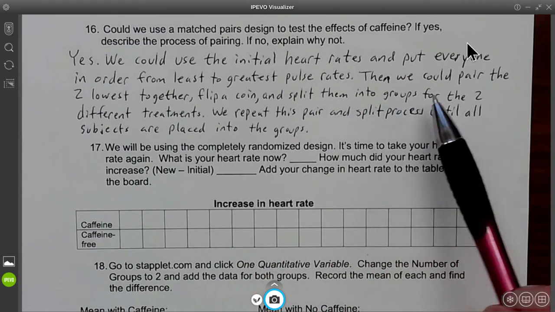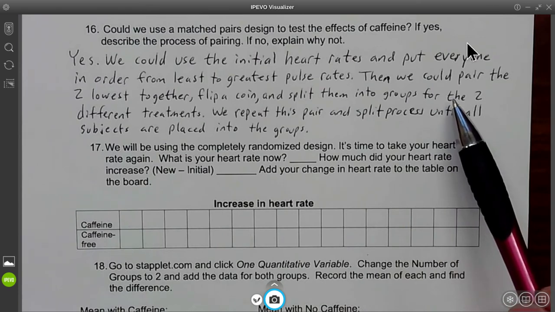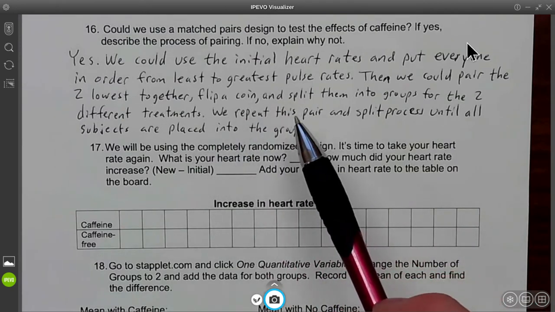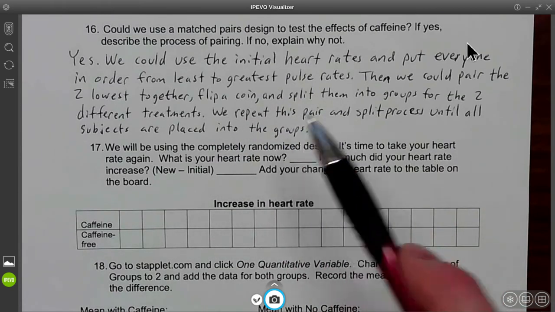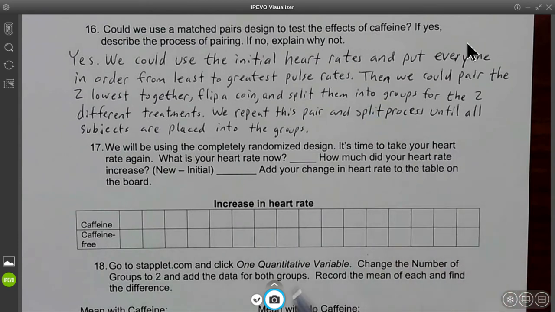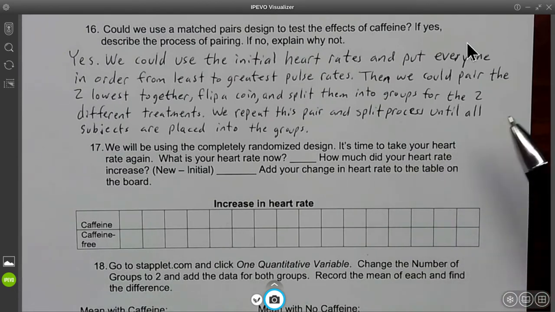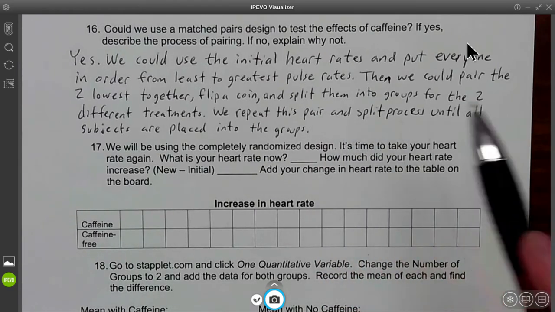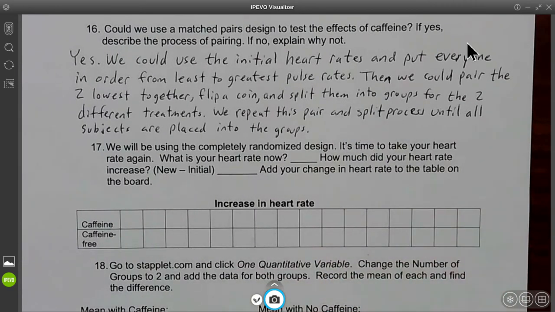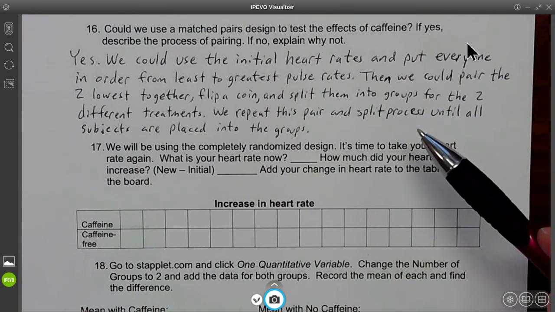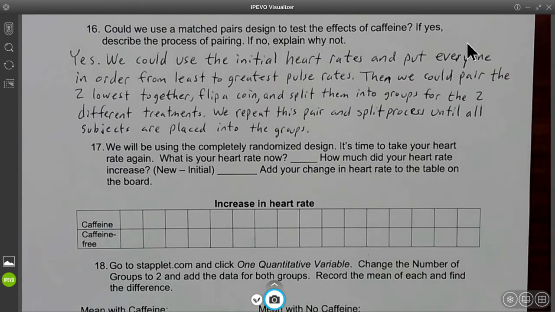One is going to be split into the group that is going to take the caffeine, and one's going to be split into the group that's not going to take it. Then you look at the next two lowest. Flip a coin, one goes into each group. Then you take the next lowest, and eventually you get to the two highest. You flip a coin, and one goes into one group and one goes into the other group for treatments. So you repeat the pair and split process until all the subjects are placed into a group. Then you'd have your two groups, one caffeine, one non-caffeine, and you'd still want to use a blind test for that.